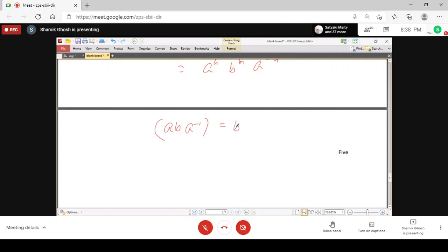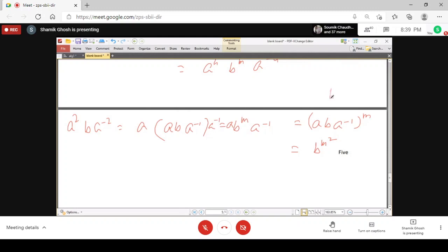আর কেউ কিছু একটা বলছিলে বোধহয় নাকি? Yes sir, the same thing which you are telling now. If we keep on multiplying repeatedly by this, then you are getting this. And the main thing is that a b^m a inverse is (a b a inverse) whole to the power m. That is the main thing. So actually, what you get: a square b a minus 2 is equal to b to the power m square, because this is b to the power m.